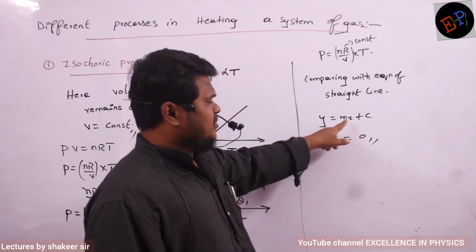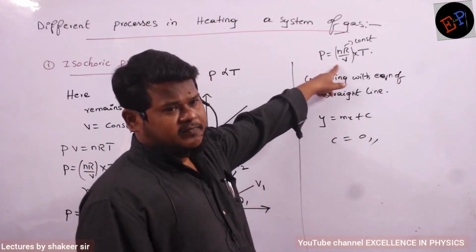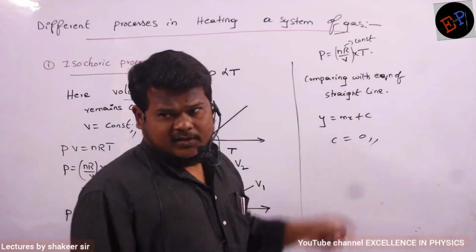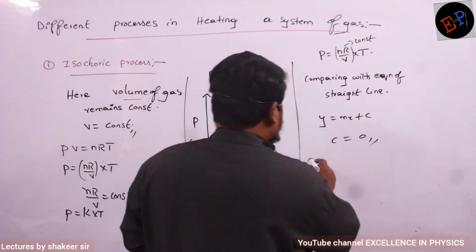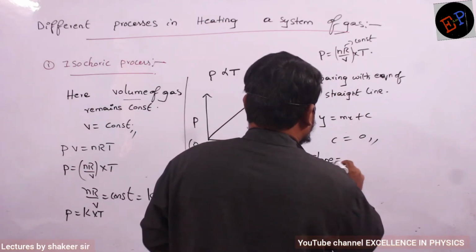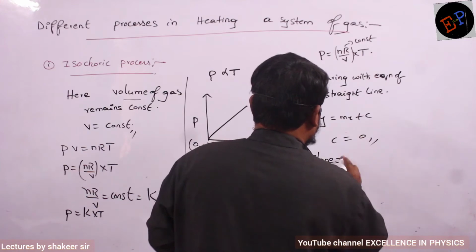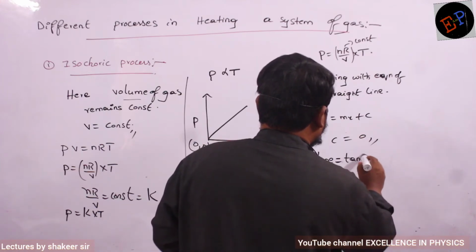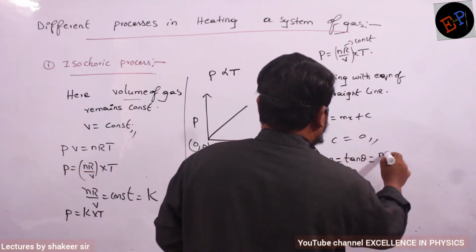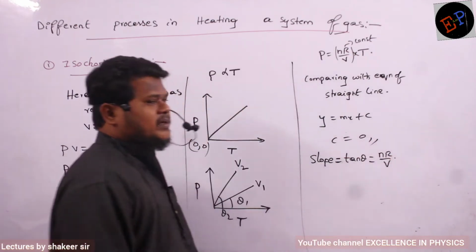M is nothing but slope. Compare this one with this one. What is the slope here? nR by V is a slope. That's all, no? So, slope of the graph is nothing but tan theta. Slope is represented by tan theta only. And in this condition, tan theta is nR divided by V.